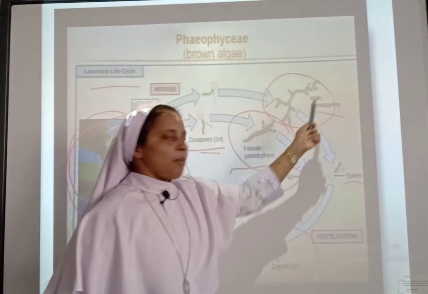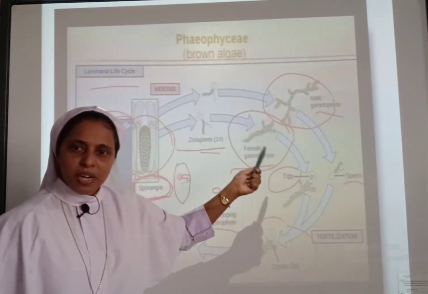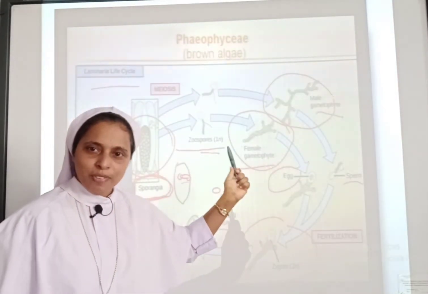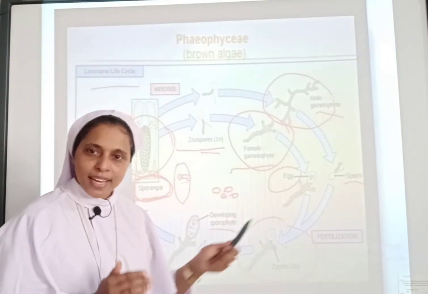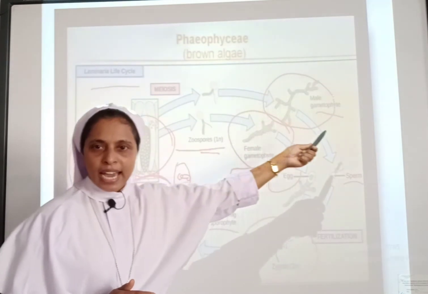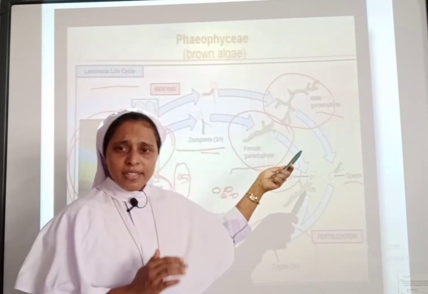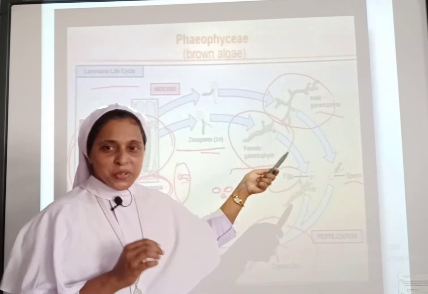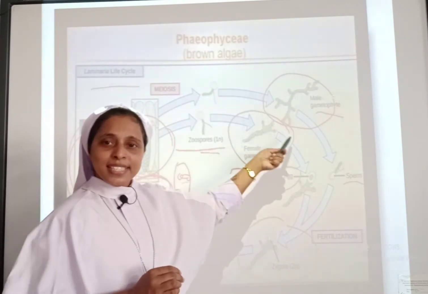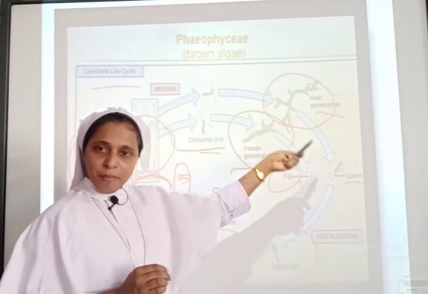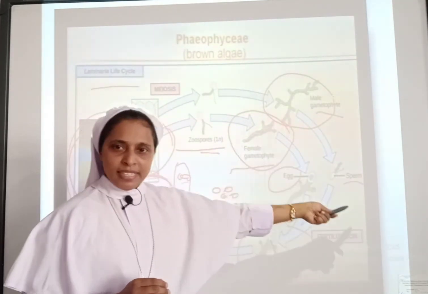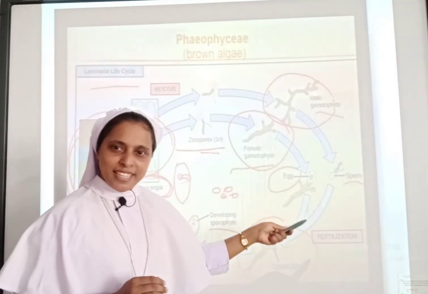This type of reproduction we call oogamous type of reproduction. The male gamete will be releasing sperm and the female gamete will be releasing egg.